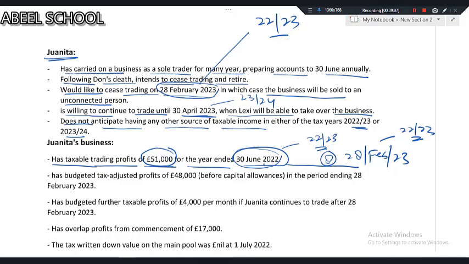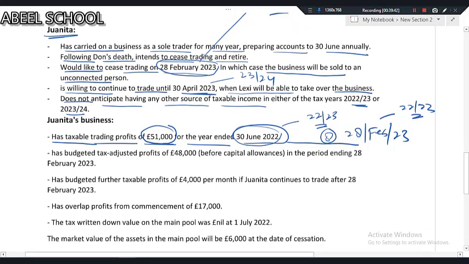Second, when it comes to class 4 NIC, the applicable NIC rate will be 2%, and when it comes to class 2 NIC, which is paid weekly, it is 3.05 per week, and it is mentioned in the question that in a month you can assume 4 weeks. So from 30th June 22 till 28 Feb 2023, there are 8 months. How would we calculate class 2 NIC? We'll take 3.05 into 8 into 4, so we'll get the class 2 NIC. These are the few things which I wanted to discuss.